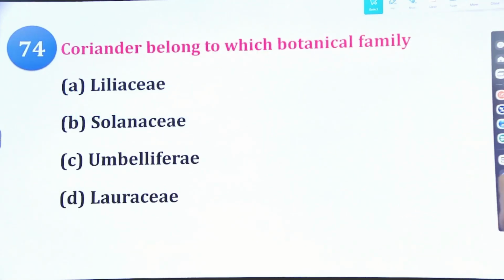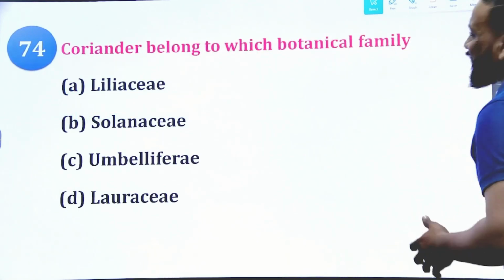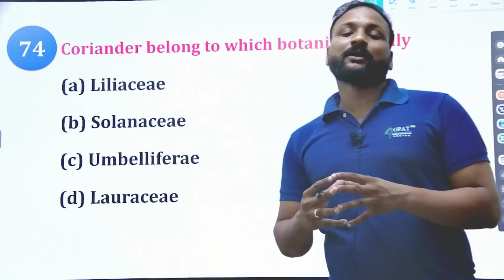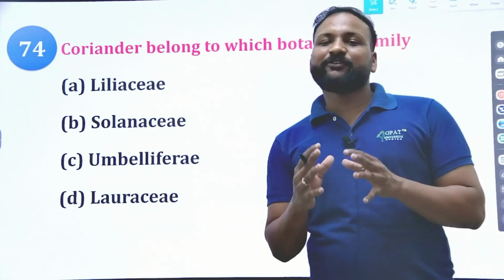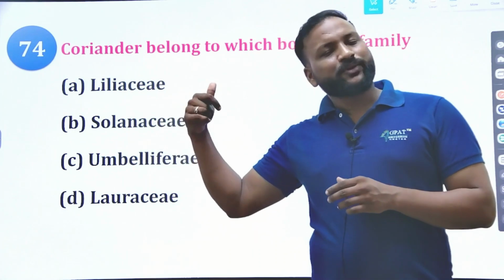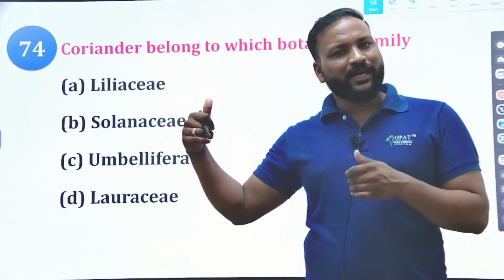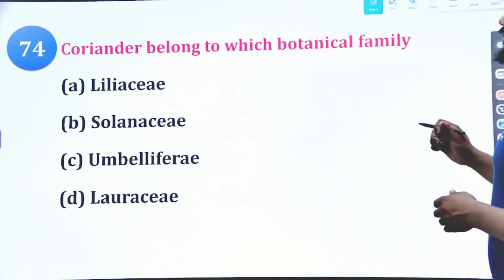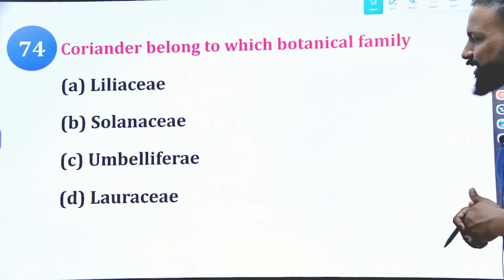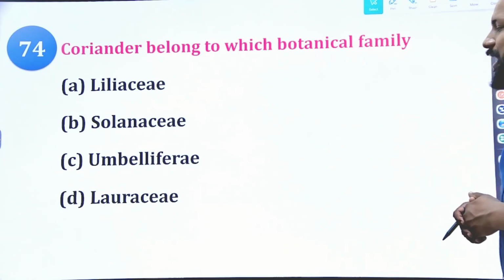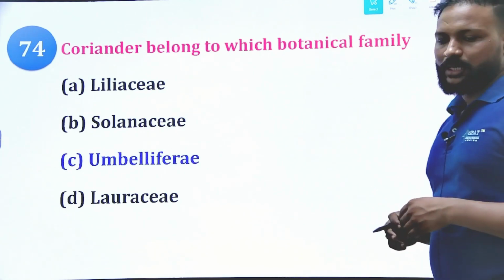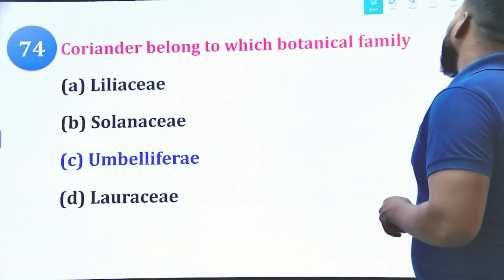Next one. The coriander belongs to which botanical family? Most of the volatile oil containing drugs belong to Umbelliferae. Coriander contains volatile oil, coriandrol. So option A Liliaceae, B Solanaceae, C Umbelliferae, and D Lauraceae. What is the right answer? Yes, Umbelliferae is the right answer, dear aspirants.